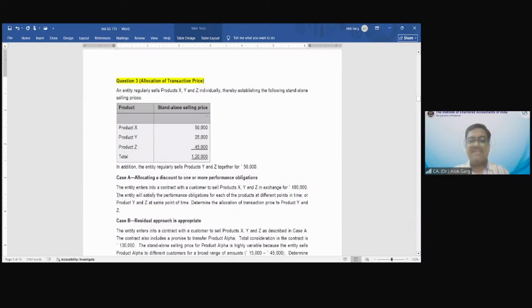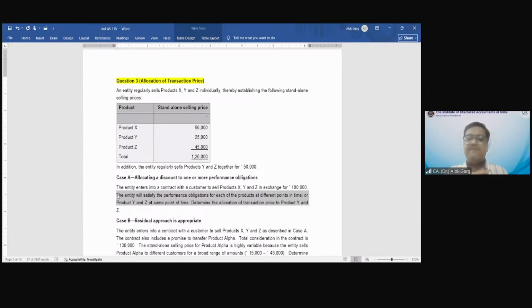The entity will satisfy the performance obligation for each of the products at a different point in time, or product Y and Z might be at the same point in time. So at different points in time, the company satisfies the performance obligations. So as the company satisfies the performance obligations, revenue needs to be recognized. Revenue needs to be recognized when the entity satisfies the performance obligation. It could be at a point in time or over a period of time, right?